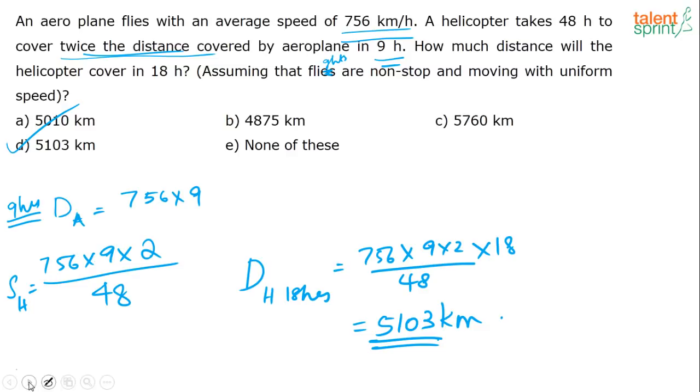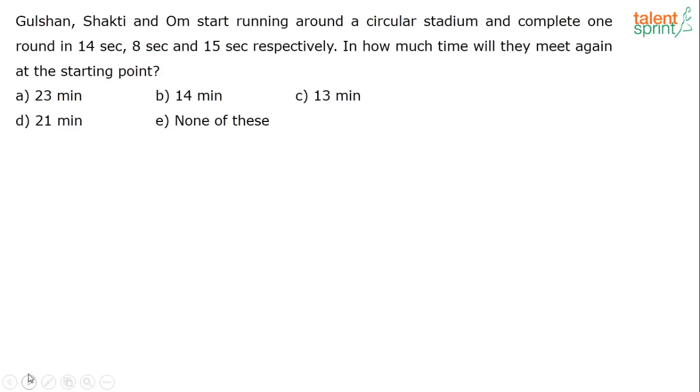Let us move on to the next one. Gulshan, Shakti and Om start running around a circular stadium and complete one round in 14 seconds, 8 seconds and 15 seconds respectively. In how much time will they meet again at the starting point?